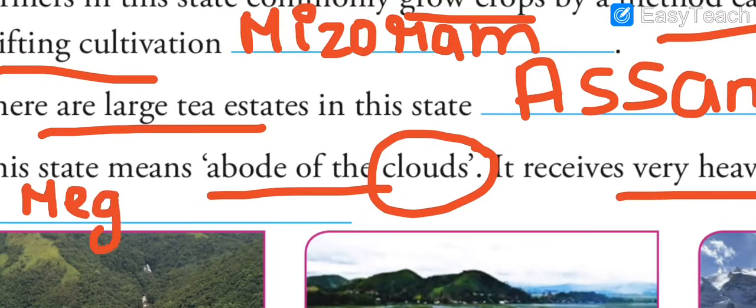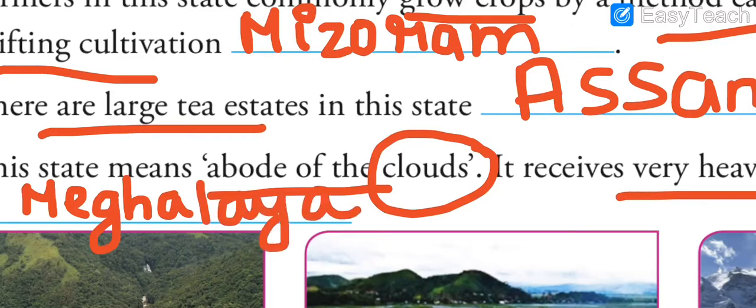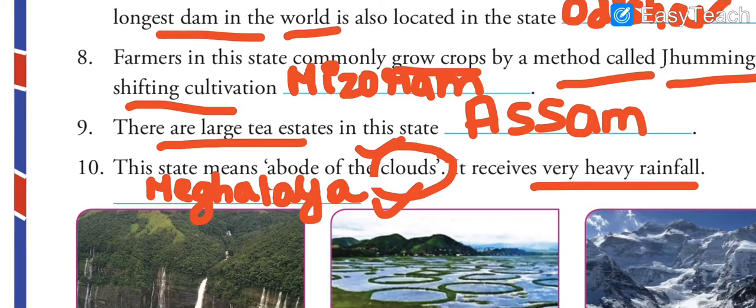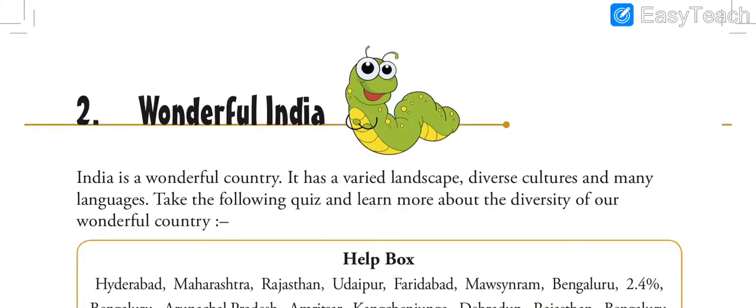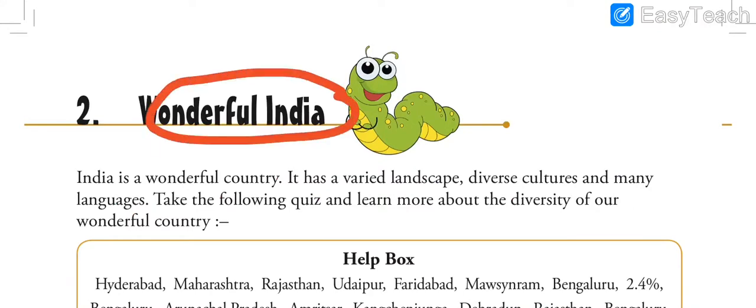And if you break the word as Megha, Megha in Hindi is referred to what? Clouds. So basically the state here is Meghalaya. Yes, abode of the clouds. So you can get the hint from the word clouds also. Clear, students? Let's move ahead to our second chapter, which says Wonderful India.